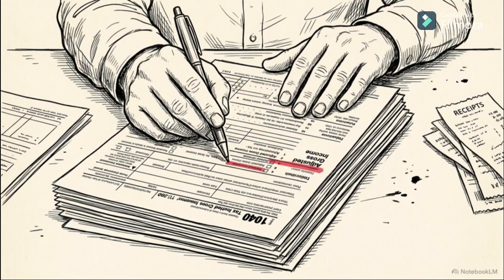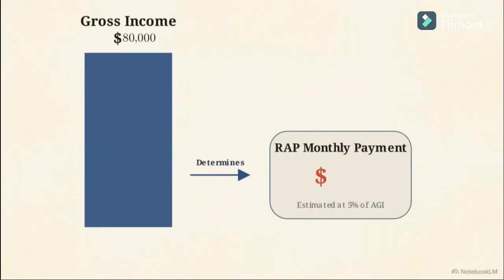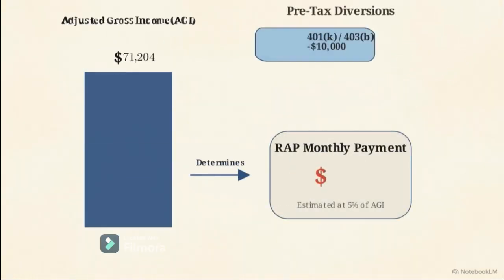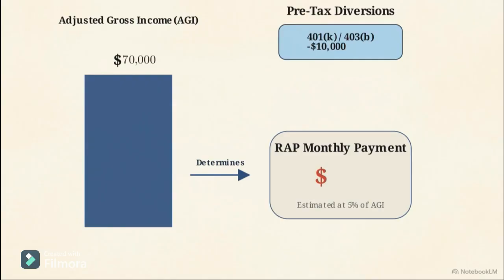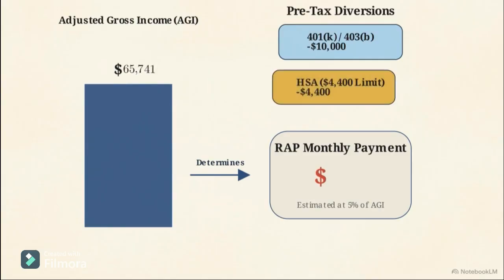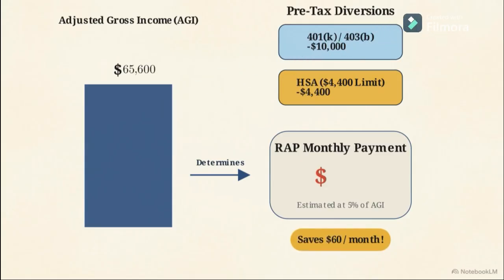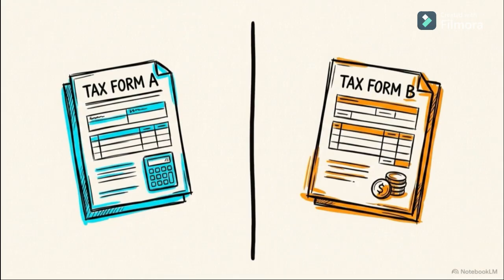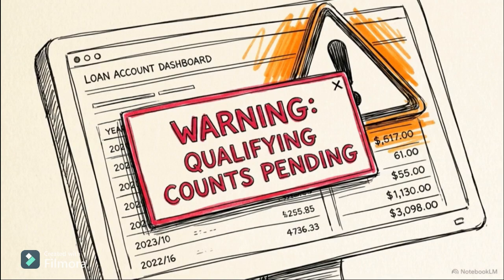AGI suppression. Because RAP relies on adjusted gross income, contributing to pre-tax accounts like a 401k lowers the income used to calculate your loan payment. Maxing out a health savings account directly reduces your AGI, lowering your monthly bill. For married couples, filing taxes separately can also be a viable strategy to prevent a spouse's income from inflating your individual loan payment. For those in public service, be extremely careful.